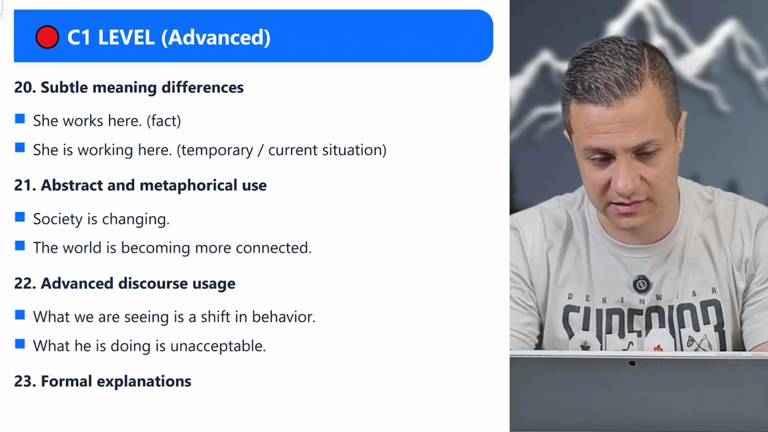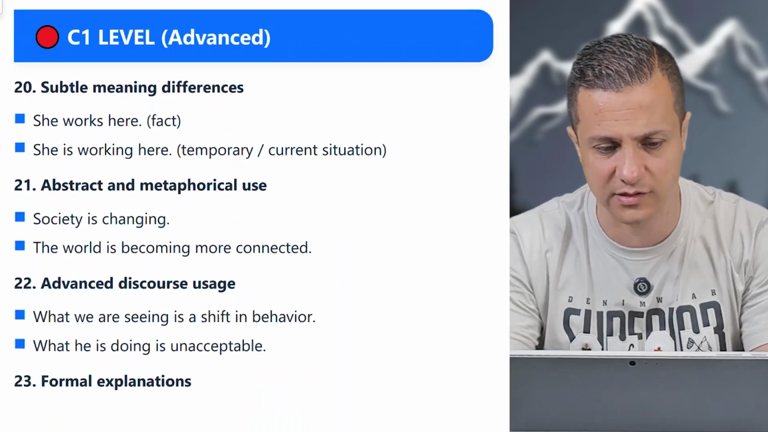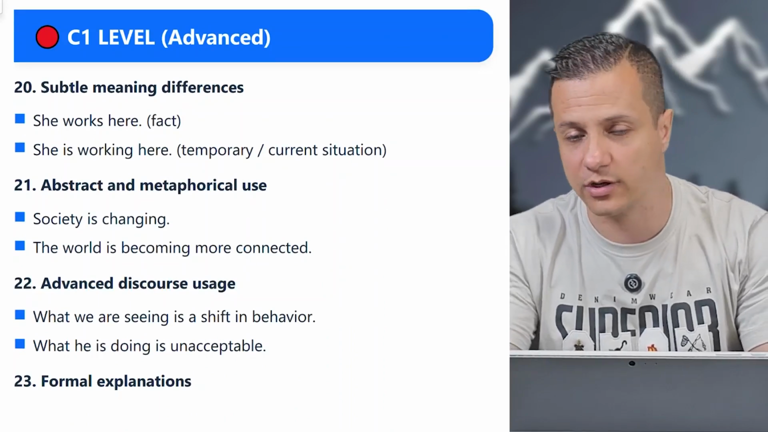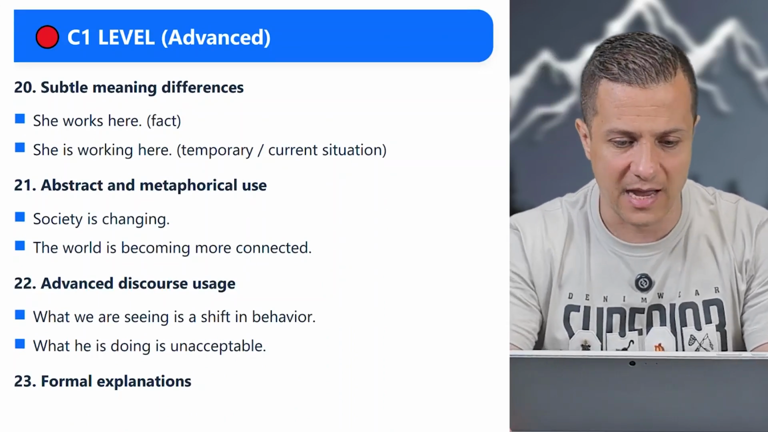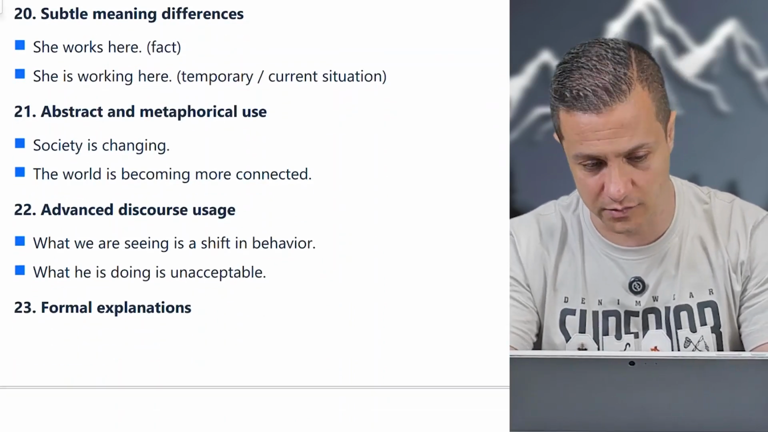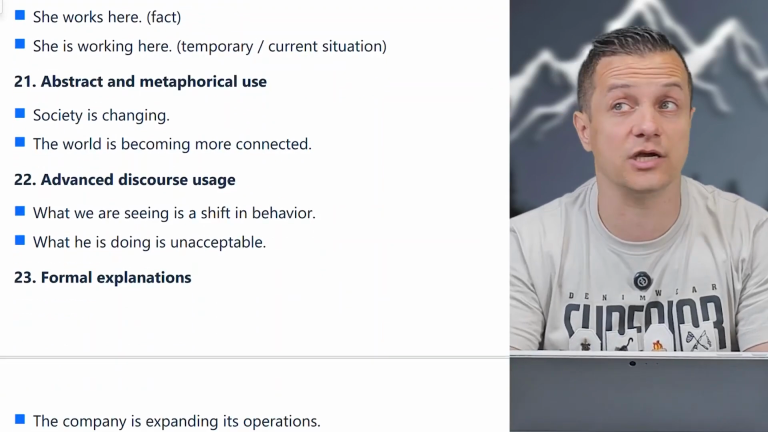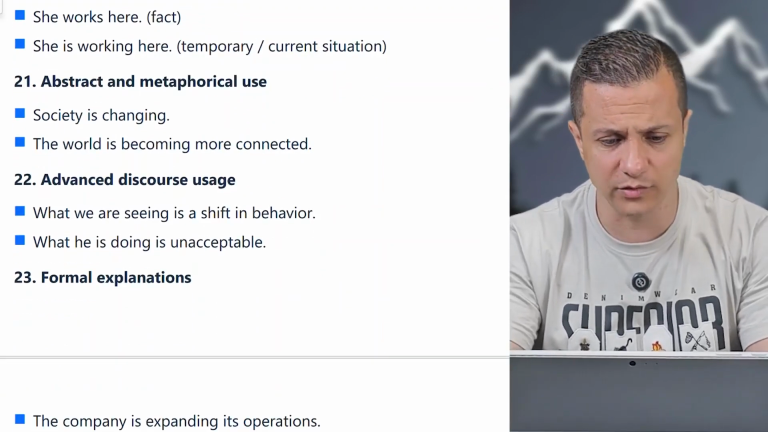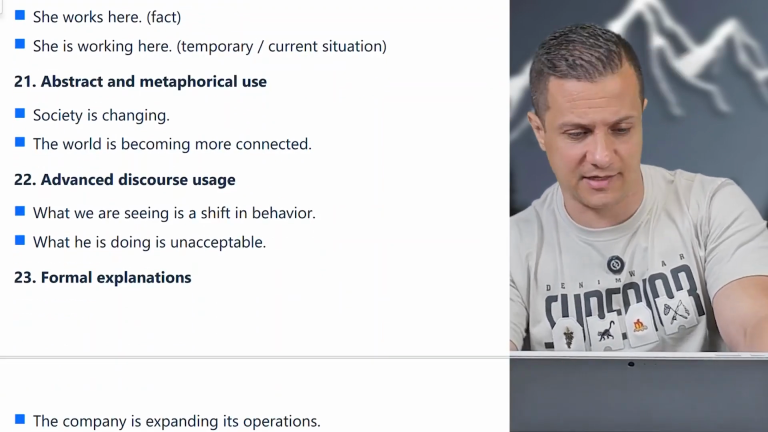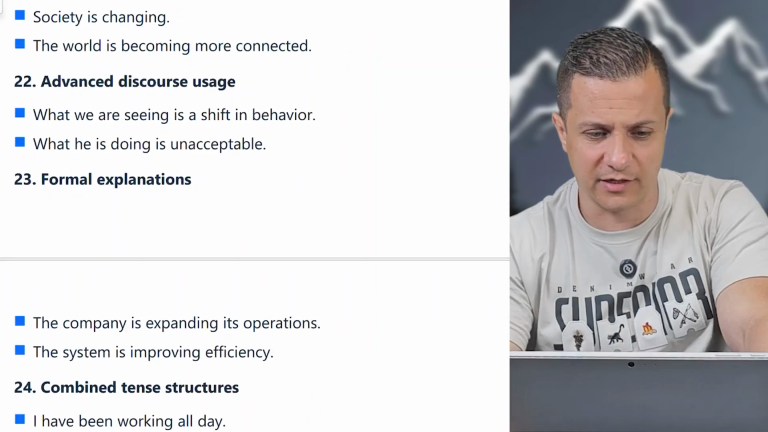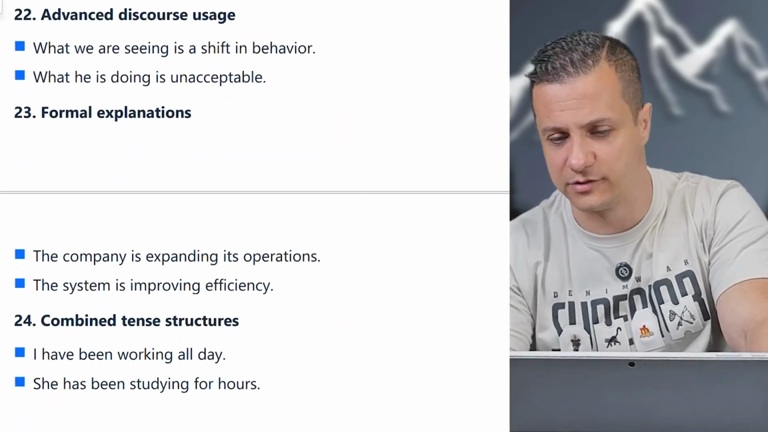C1, advanced, subtle meaning differences. She works here, fact. She's working here, temporary. Abstract, metaphorical use. Society is changing. The world is becoming more connected. You see them a lot when you read news, you read articles, yeah.